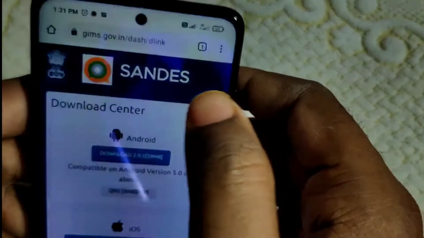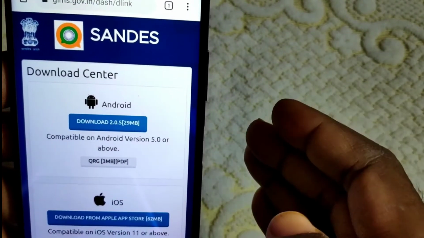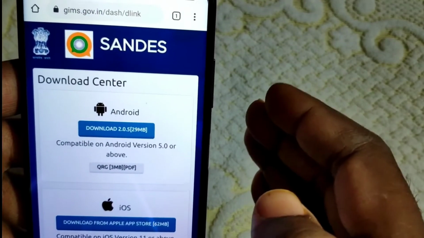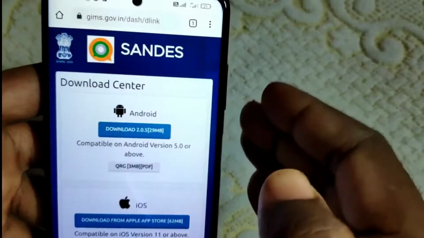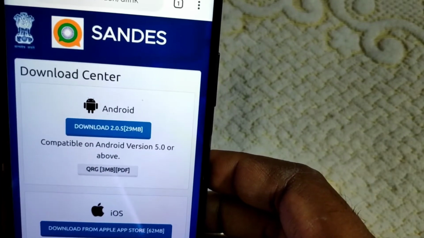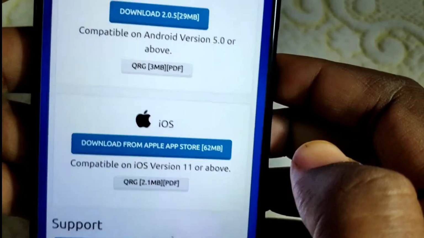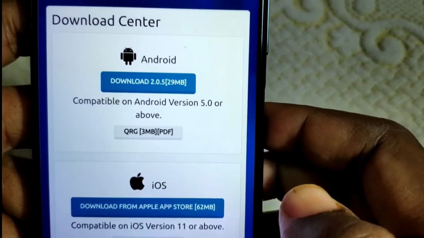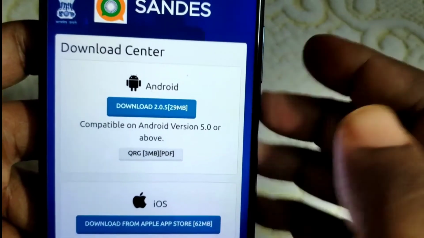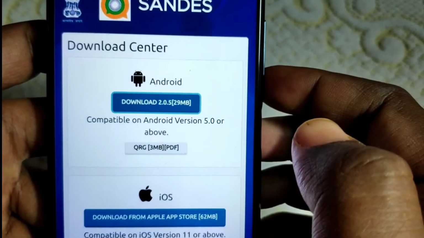So my friend, at first you have to move to this particular website, that is gims.gov.in. You can understand this is a government website, and this particular link you have to open from your mobile browser. Once you open it, you will get this kind of page, and this is Sandesh. You can see here the download center, and two kinds of applications are there. One is for Android OS, another one is for iOS. Since my mobile is Android, let me continue with this download.